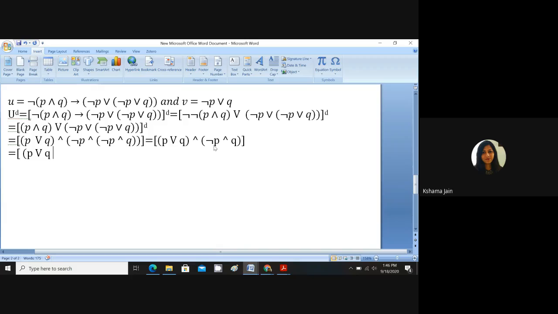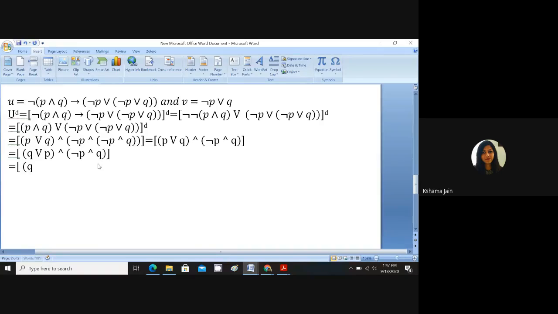P or Q and negation of P. By commutative law, I can write Q or P and negation of P, Q. Okay, so these both are and only. So I can remove this bracket.